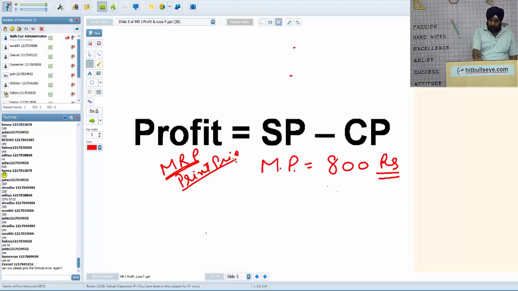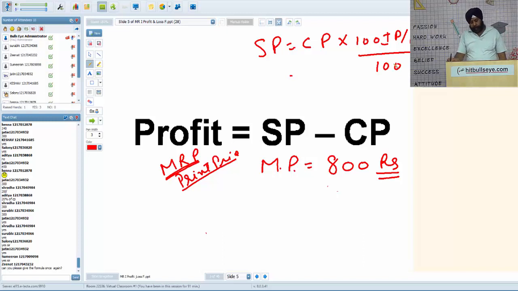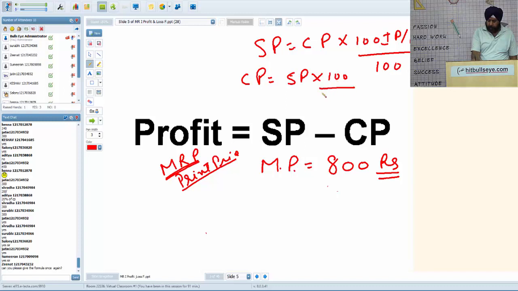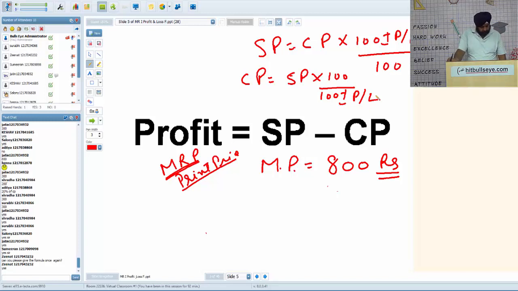Yes, Jeanette, the formula for selling price is cost price into 100 plus or minus profit or loss upon 100, meaning if there is a profit then you have to add, and if there is a loss you have to subtract. And CP you can find from this by shifting 100 here. So CP comes out to be SP into 100 over 100 plus or minus profit or loss. Is it okay? Yes, Zinat, is it okay? May I proceed? Yes, Zinat, are you listening?